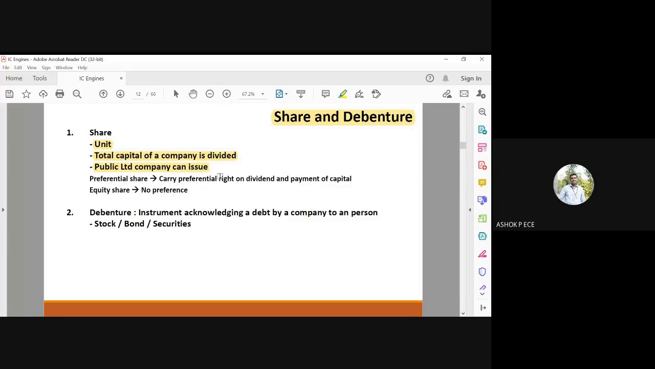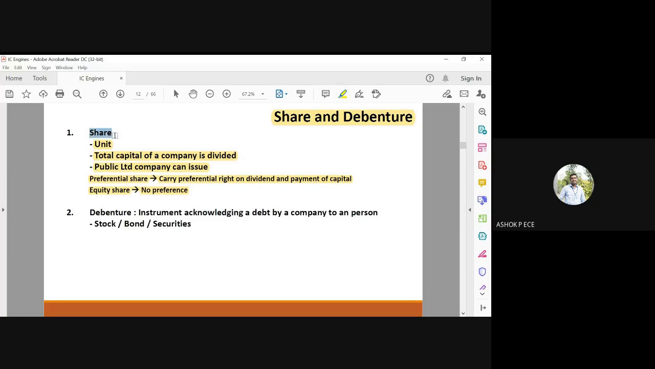Preferential share means it carries a preference. You will have a priority and you will carry a right on dividend and capital. Depending on how much you are going to provide as dividend to the shareholders and the payment of capital, the preferential shares will vary, but equity shares will have no preference. It is going to be common for everybody. So two types of shares are there: preferential shares and equity shares. If you add these two, you will get the total number of shares in the company.